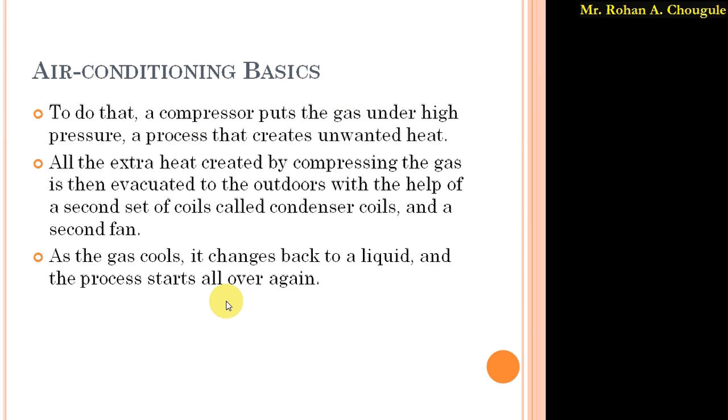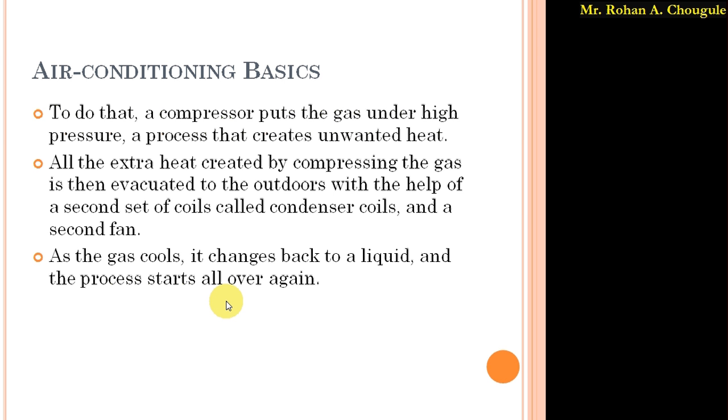So when you pass by the air conditioner, you get hot air coming out of it. This hot air is generated due to the conversion of gaseous refrigerant into the liquid form. As the gas cools, it changes back into the liquid form, and the process starts over again and again.